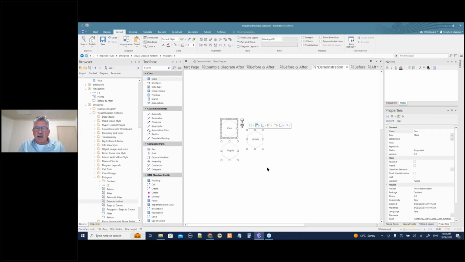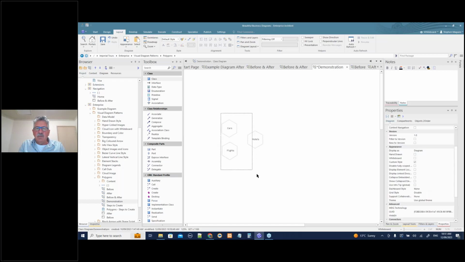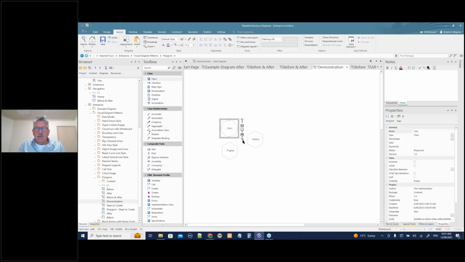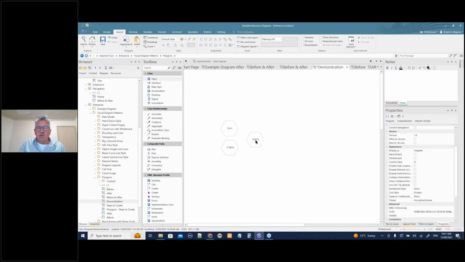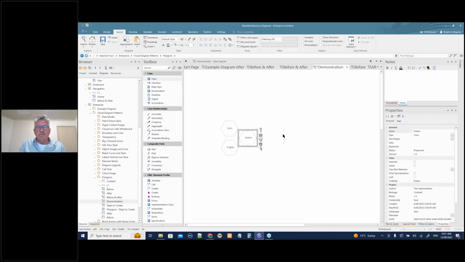They're not exactly as I want them to be, so let's rotate them through a number of degrees to get them with the flat edges, and then we can line them up as well, like we did in that one there. Then it's just a matter of increasing their sizes and doing what we need to do. The important thing there is that you know how to do the polygon thing.